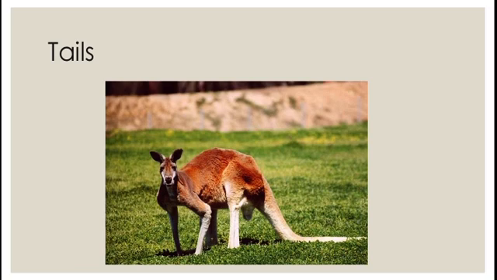And in the nose, the elephant has a long nose which is developed into a trunk. Then a tail. The kangaroo has a long, strong tail. So these are the specific variations in features that each animal has.